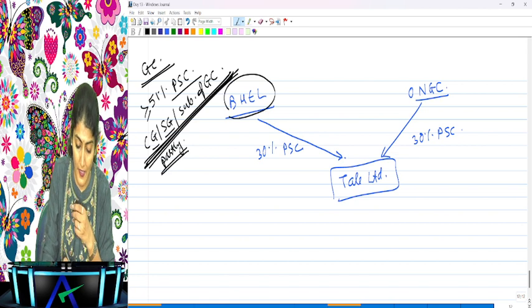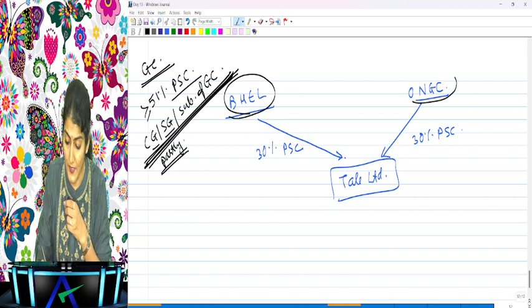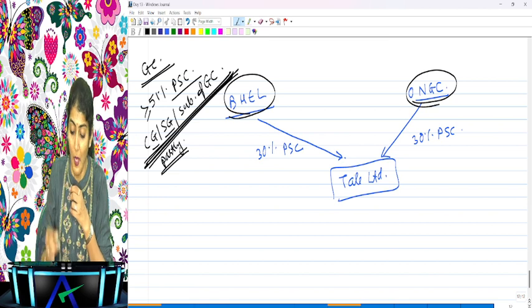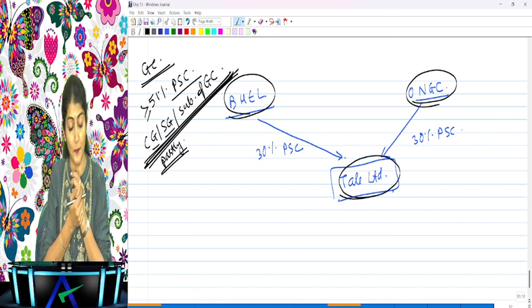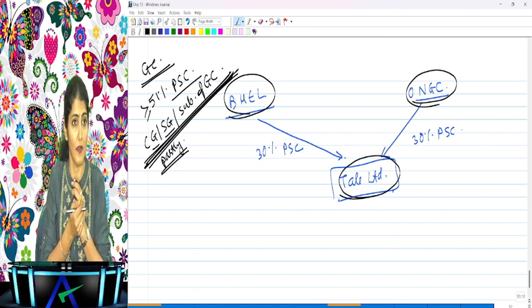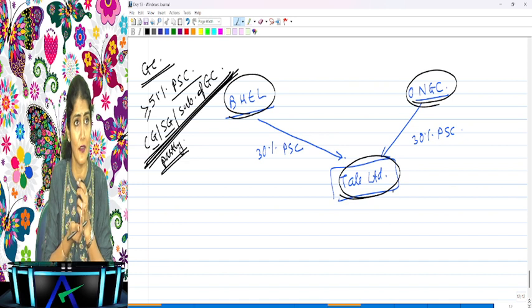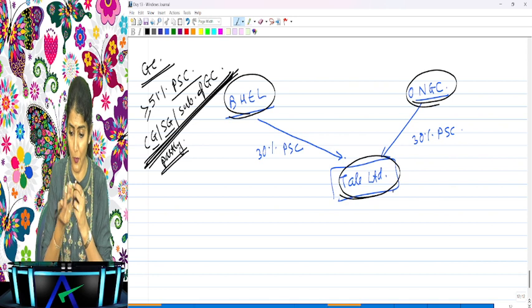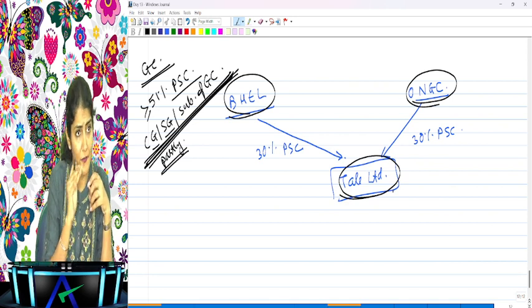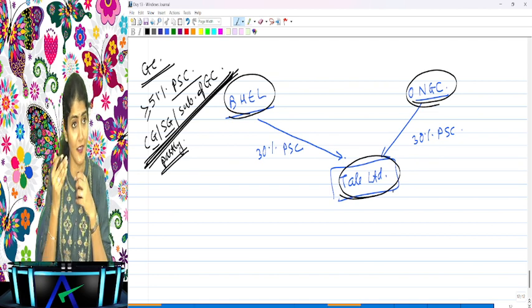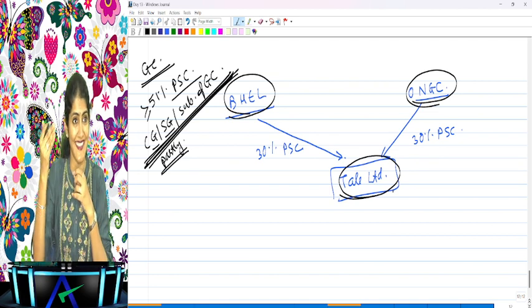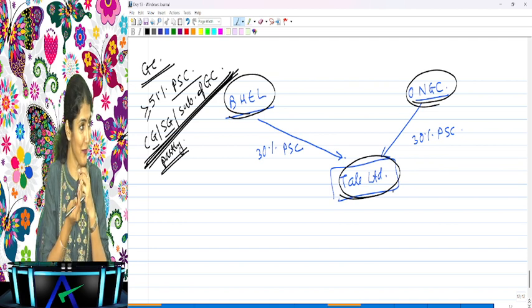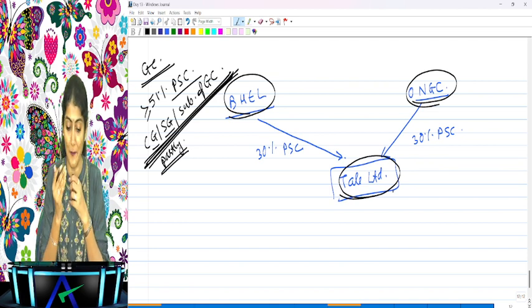Okay, so is BHEL a government company? Yes. Is ONGC a government company? Yes. My question is, is TAIL a government company? Proof? BHEL holds 30% and ONGC holds 30%. For it to be a subsidiary, 50% should be held by one company. You can't add 30 plus 30 and say 60, and say that it's a subsidiary company. Are you able to follow this? Is it a subsidiary company?